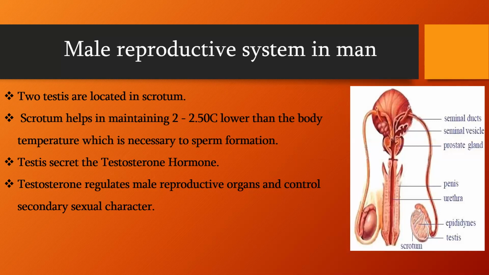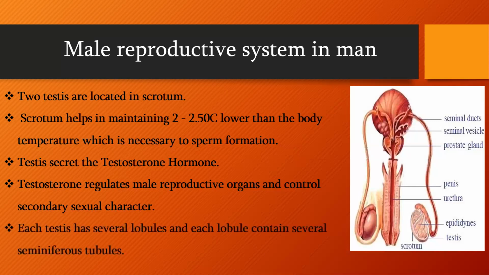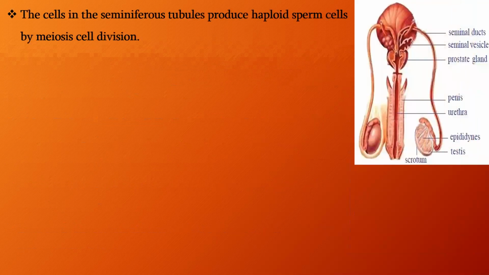In our earlier classes, we learned about the development of secondary sexual characters in males and females at the age of puberty. Each testis has several lobules and each lobule contains several seminiferous tubules. The cells in the seminiferous tubules produce haploid sperm cells by meiosis cell division.